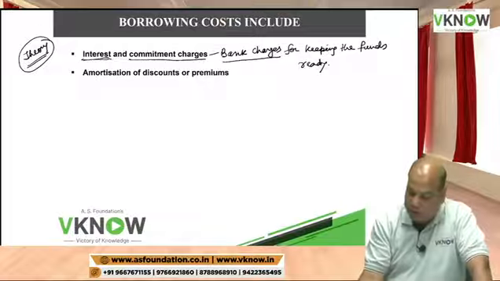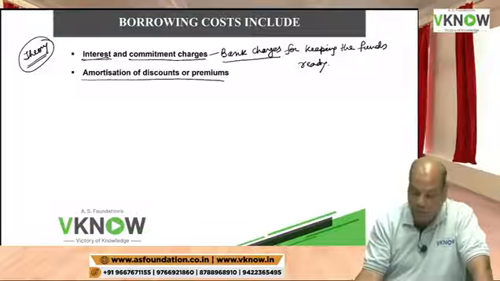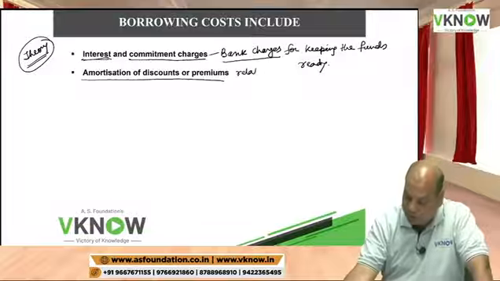Okay. Then, as I said, amortization of discount or premium related to borrowing.